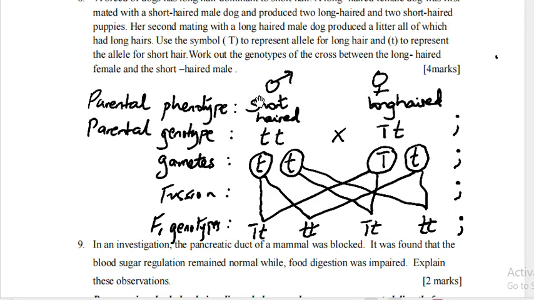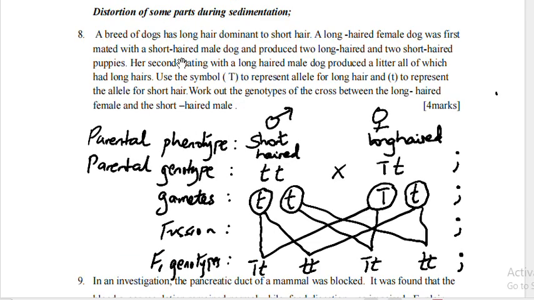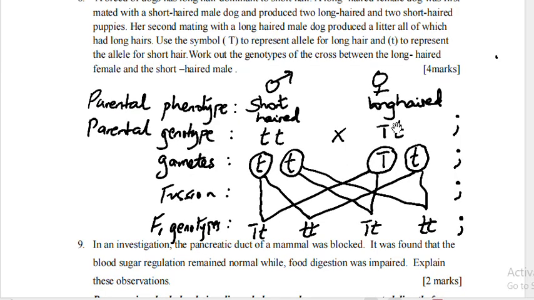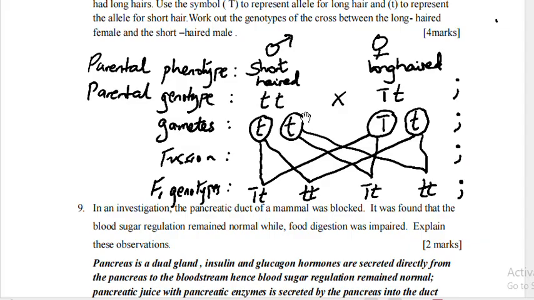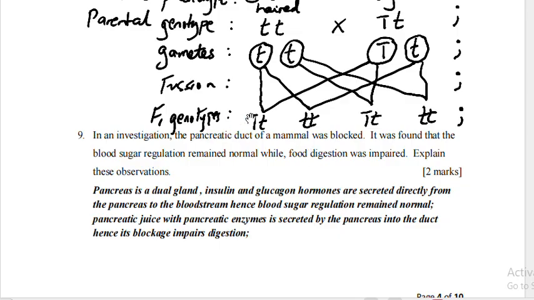The parental phenotype, the short-haired, because it is recessive, is small t. The long-haired is heterozygous due to the production of the F1 generation, which had a mixture of short-haired and long-haired puppies. It will be heterozygous. When you cross the gametes, they should be inside the circle. The circle needs to be complete, then a cross sign, fusion, get the F1 genotypes.